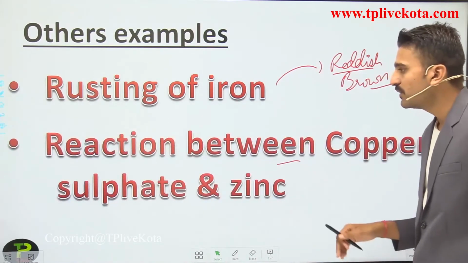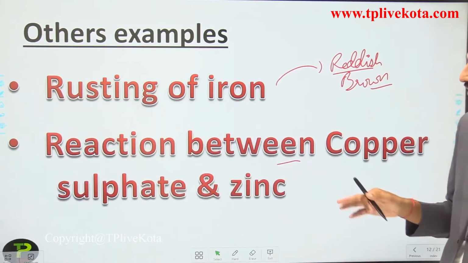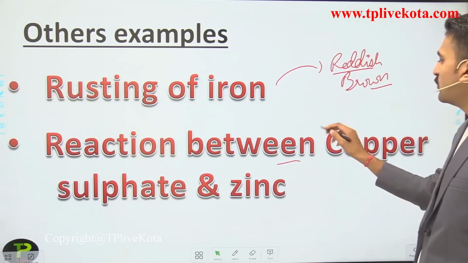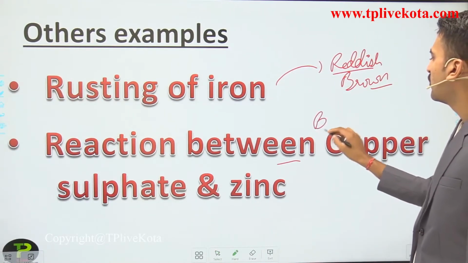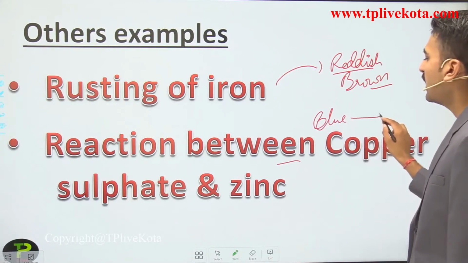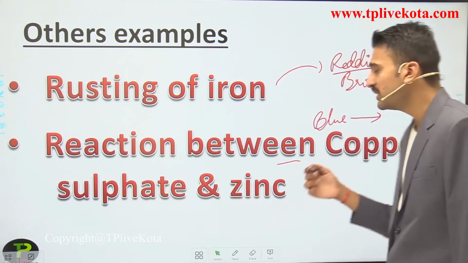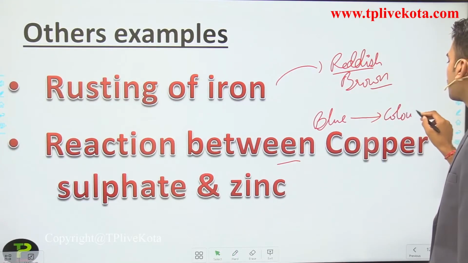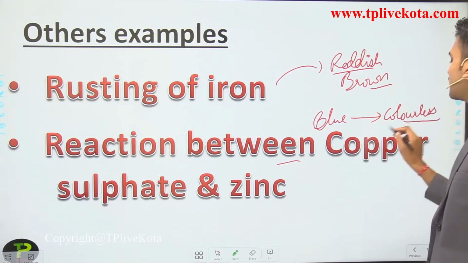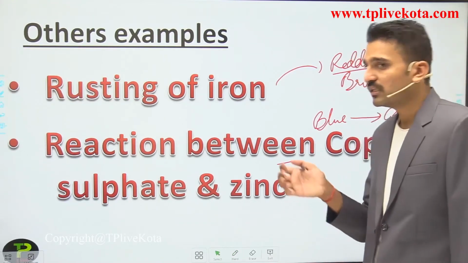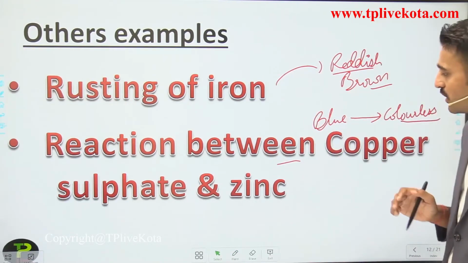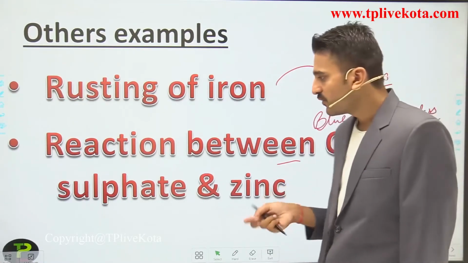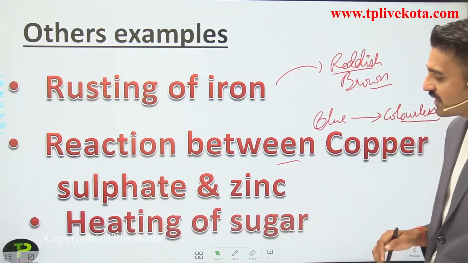Next is the reaction between copper sulfate and zinc. The copper sulfate solution is blue in color, and when it reacts with zinc, the color changes to colorless. So there is a change in color. Also you see there is deposition of copper at the bottom of the test tube.